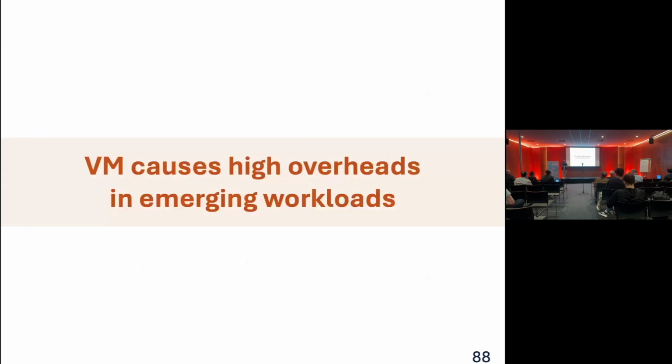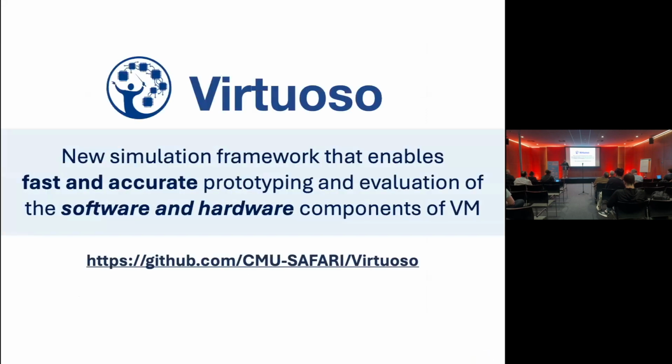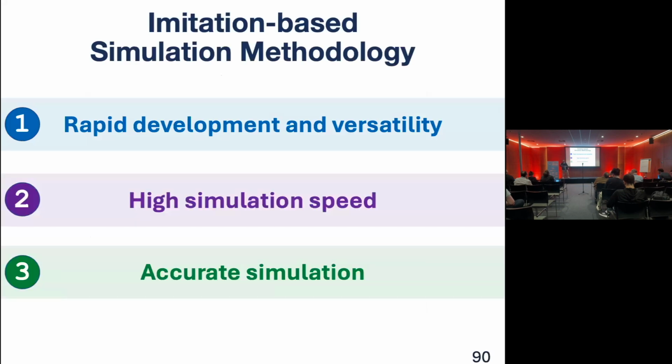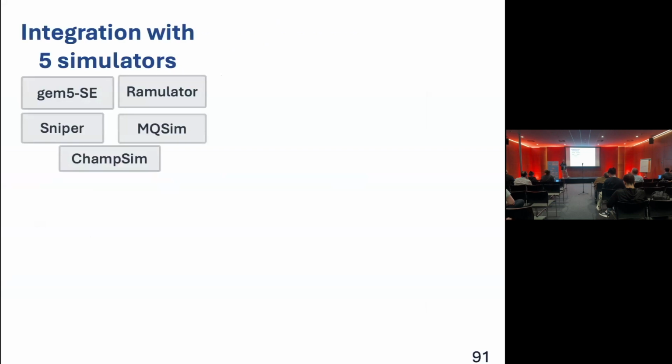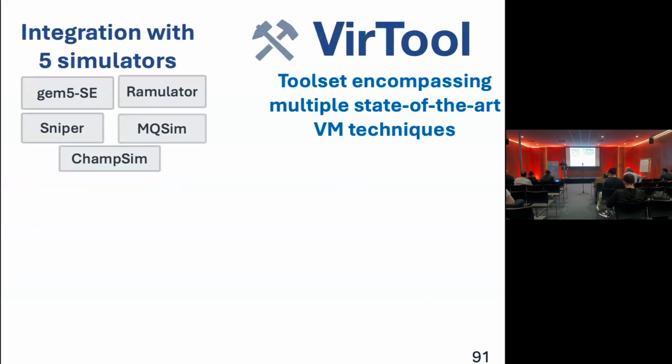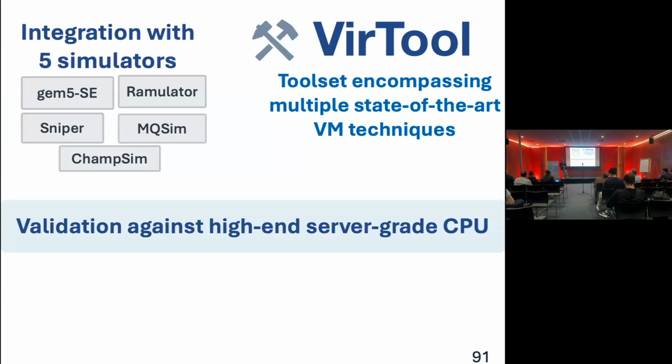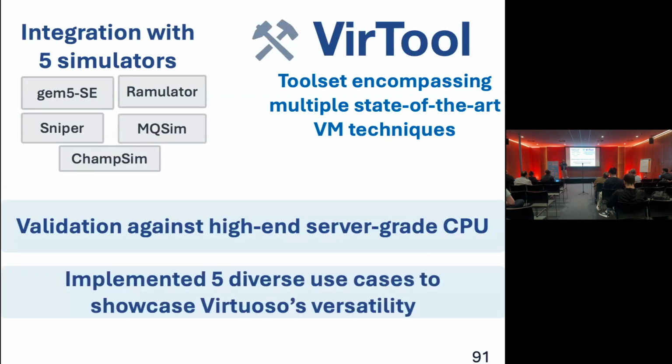In conclusion, virtual memory causes high overheads in emerging workloads. We introduced Virtuoso, a new simulation framework to enable fast and accurate virtual memory research. Our imitation-based simulation methodology leads to rapid development and versatility, high simulation speed, and accurate simulation. We integrated Virtuoso with 5 simulators. We introduced Virtuoso's toolset, encompassing multiple state-of-the-art virtual memory techniques that enable researchers to do great virtual memory research. We validated it against a high-end server-grade CPU, and we implemented 5 diverse use cases to show Virtuoso's versatility.